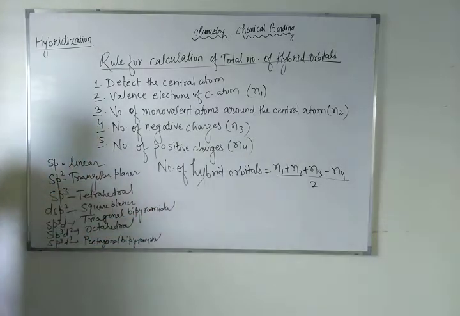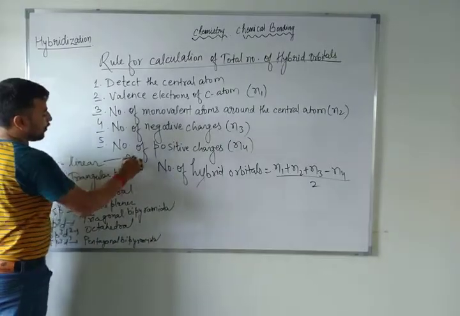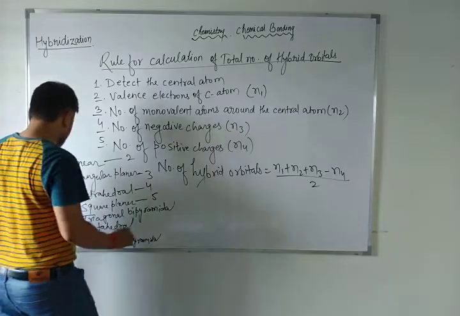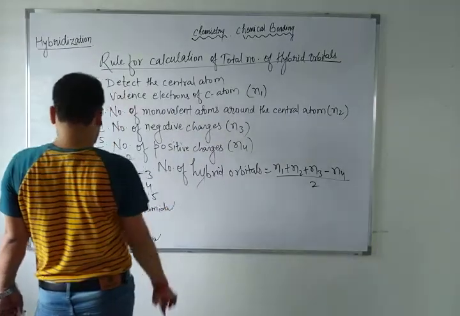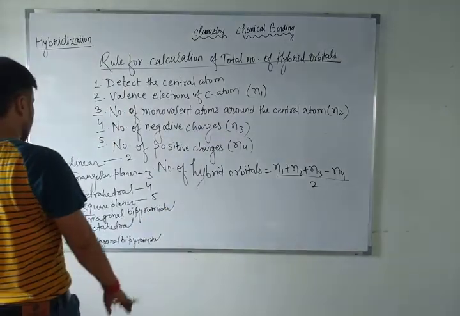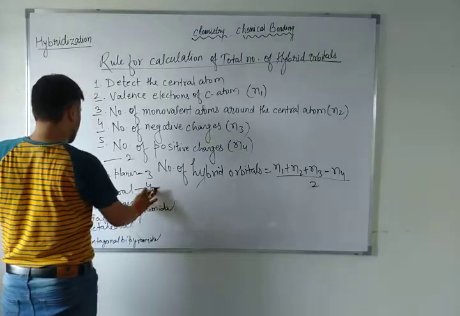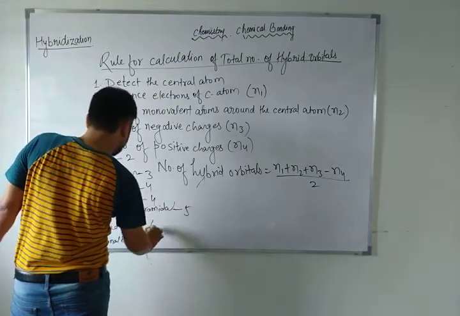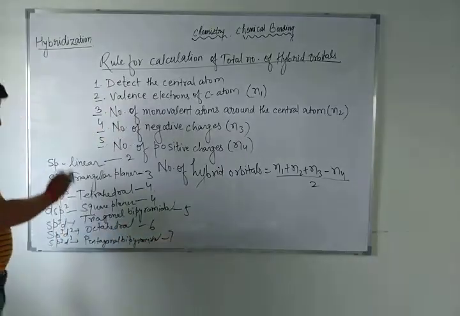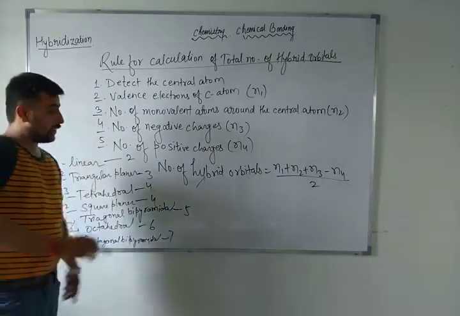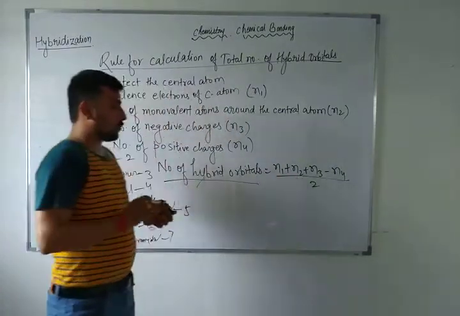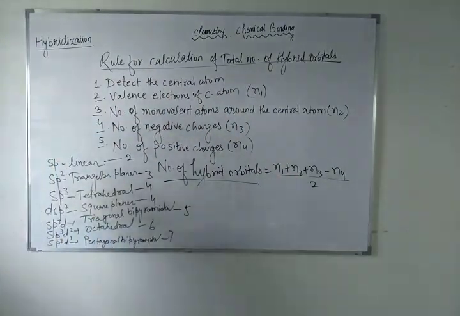If anybody asks you the number of hybrid orbitals: here the number of hybrid orbitals is 2, here 3, here 4, here 5, here 4. Sorry, here also 4 only. Yes, here also 4, but the lone pairs will be 2, 1, and the others 4, 5, 6, 7. So remember, these are the numbers of hybrid orbitals. How can you calculate the number of hybrid orbitals? (n1 plus n2 plus n3 minus n4) by 2. You can take more and more examples.